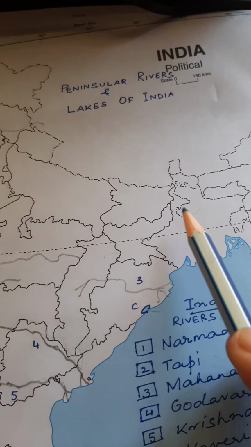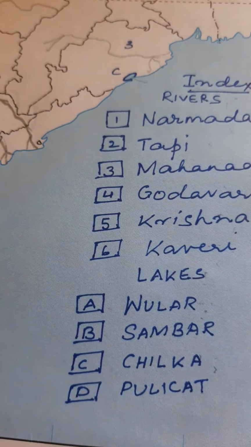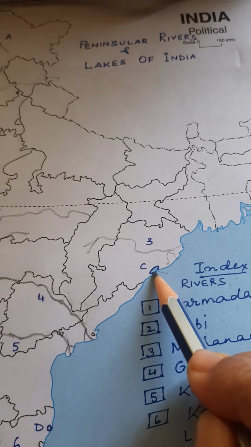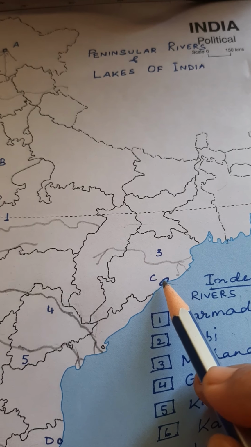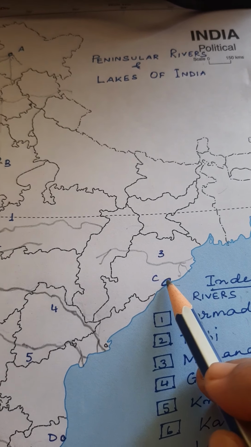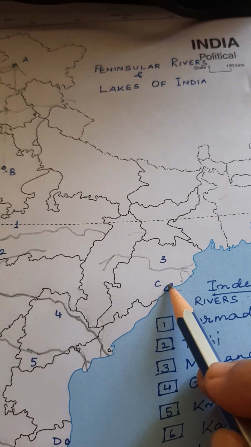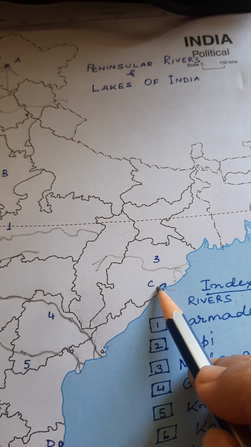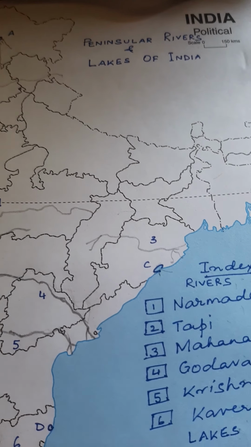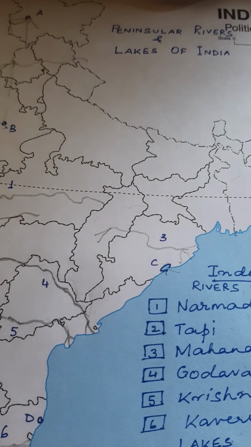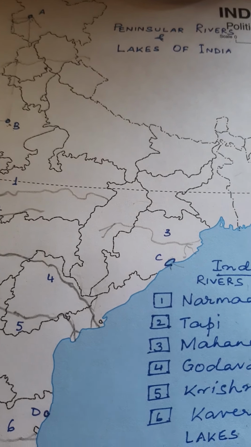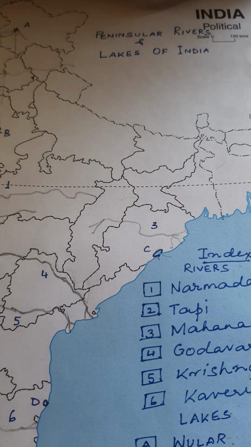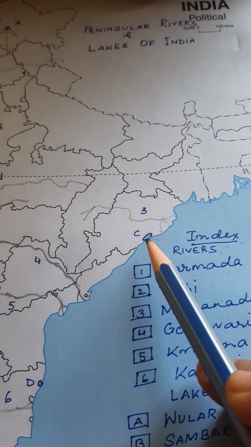Now then comes the sea, that is our Chilka lake. Now Chilka lake is very easy to locate. It is in the state of Orissa, and it is the lagoon formed at the mouth of Daya river, and this area is a lagoon. I have already shown you with the help of my PowerPoint presentation what is a lagoon. So it is a partially enclosed area containing sea water.